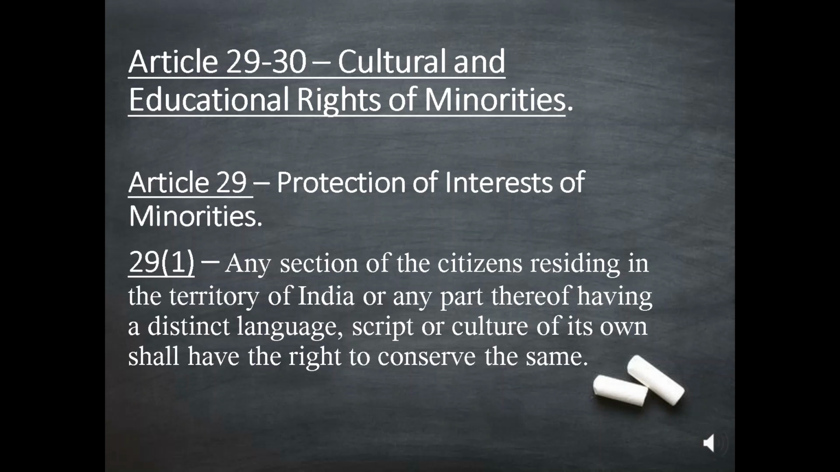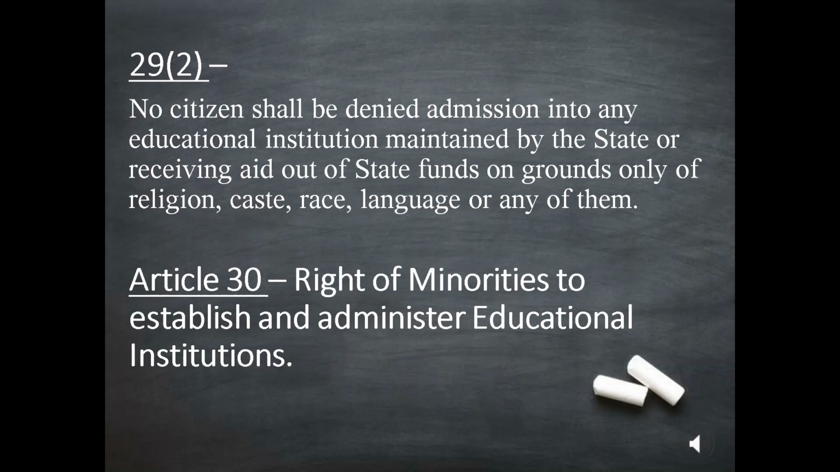Article 29 Clause 1 says that any section of the citizens residing in the territory of India or any part thereof having a distinct language, script or culture of its own shall have the right to conserve the same. Article 29 Clause 2 says that no citizen shall be denied admission into any educational institution maintained by the state or receiving aid out of state funds on grounds only of religion, caste, race, language or any of them.